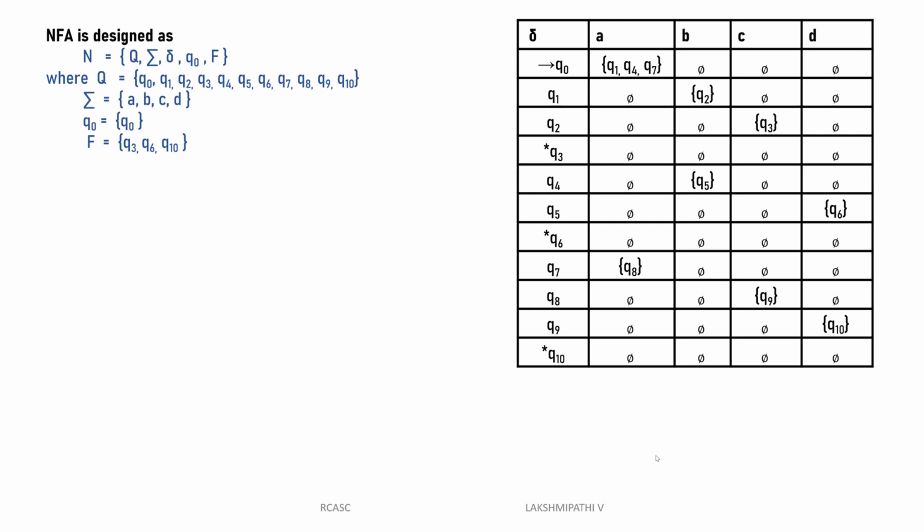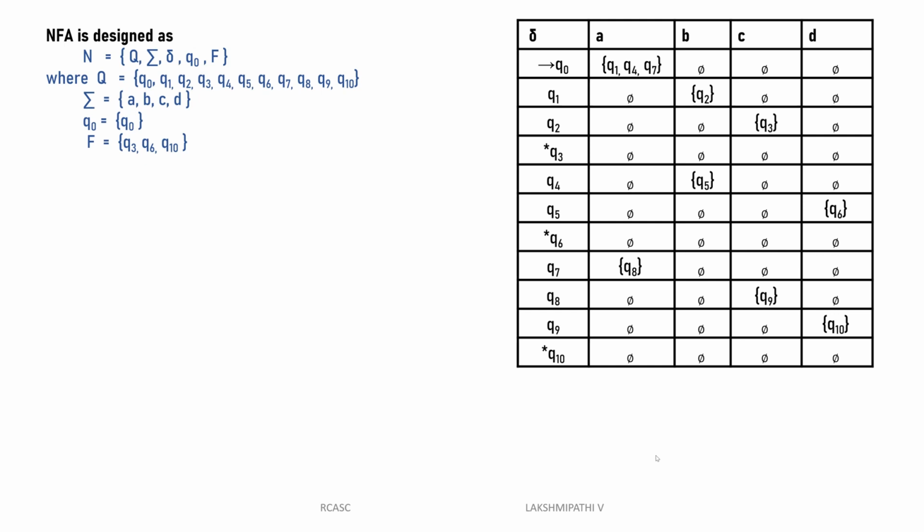Then once again Q7 of A is Q8. Then once again Q7 of remaining states are null. Then Q8 of C is Q9, remaining will be null. Q9 of D is Q10, the remaining null. Q10 of A, B, C, D also null. Because here no need to define a determined path. See, we can write any transitions.